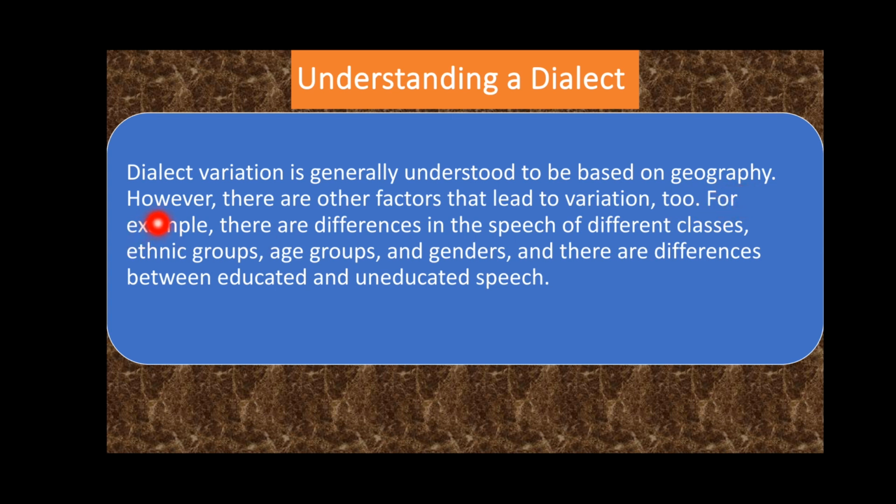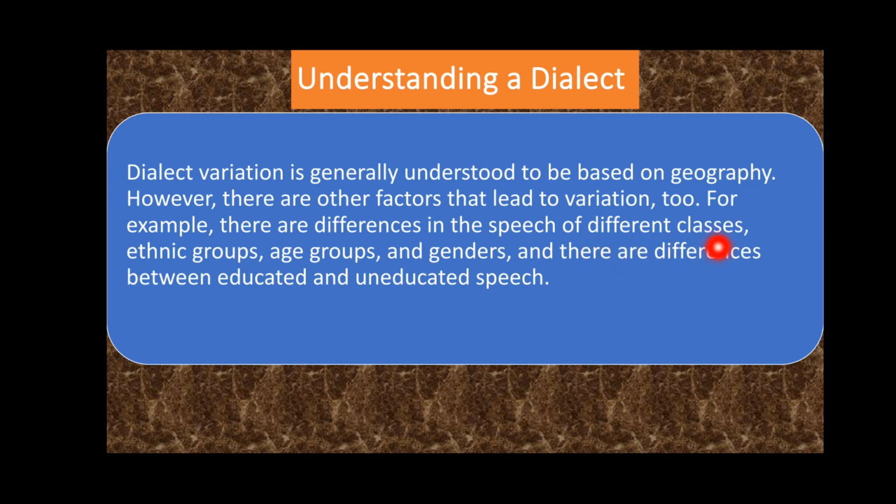However, there are other factors that lead to variation too. For example, there are differences in the speech of different classes. Let's talk about the Pashto language. Upper class people will speak one variety of Pashto, while the middle class will speak another variety, and the lower class will speak yet another.